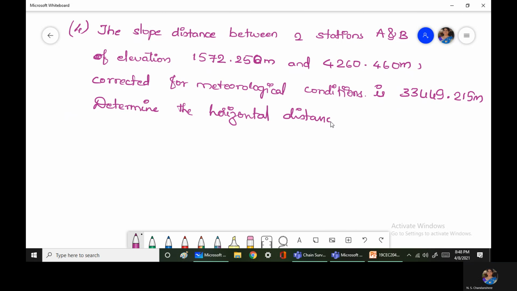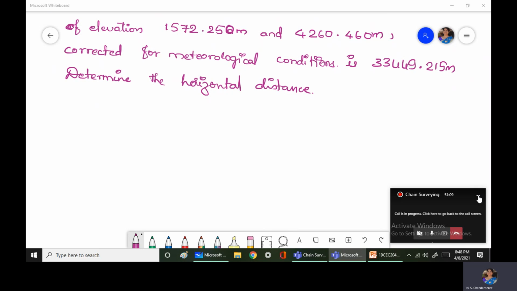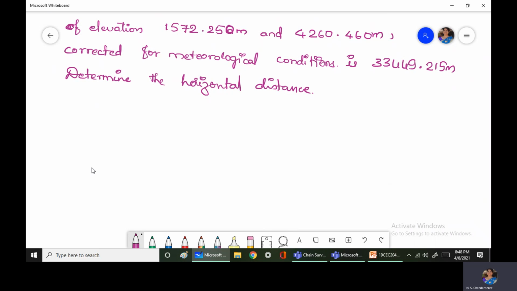Here they have not talked anything about temperature variation, they have not talked anything about the pressure variation. In this problem they have only talked about slope. So the problem says, this is point A and point B. RL of point A is 1572.250 meters.